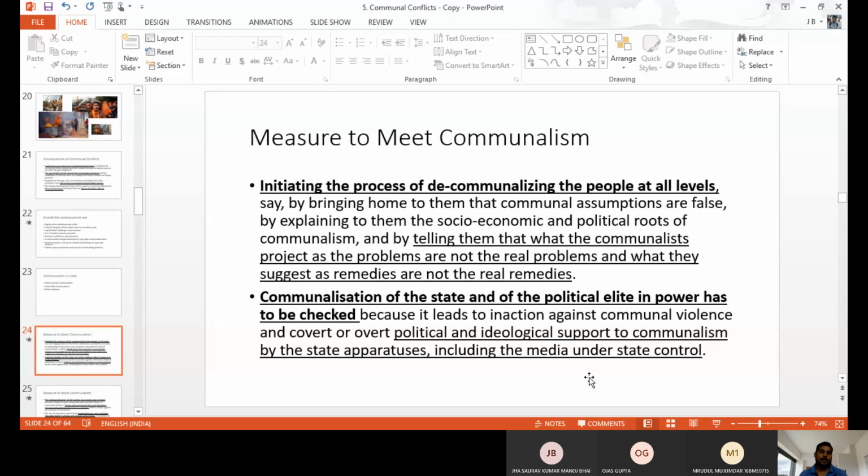The first one is initiating the process of decommunalizing the people at the grassroots level. So for decommunalizing people, we have to identify them and control their activities, like house arrest, or putting them in a particular place, or telling them that the problem is not a problem, so you don't do anything, you support us, like this.